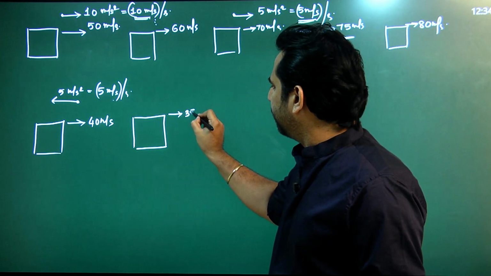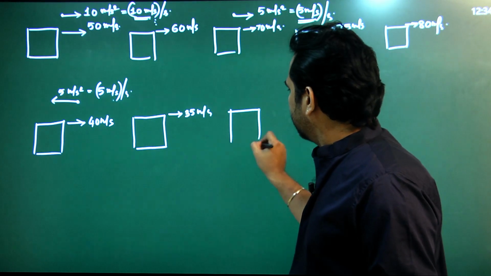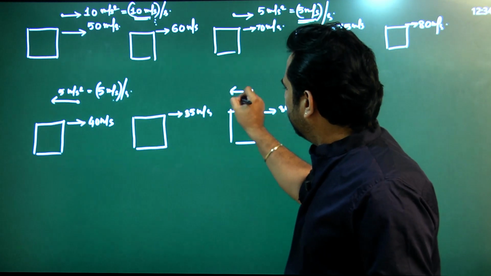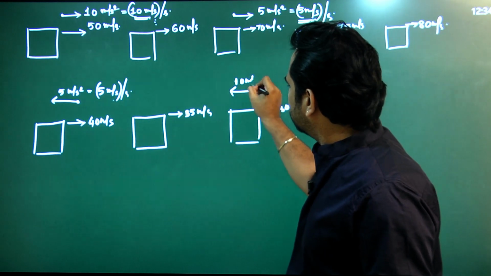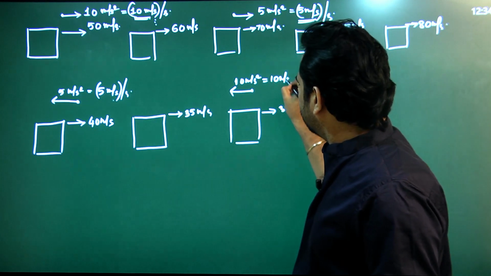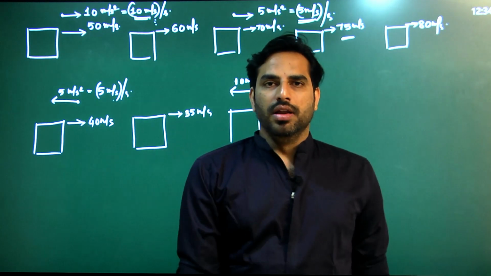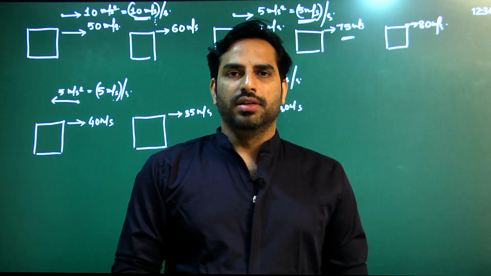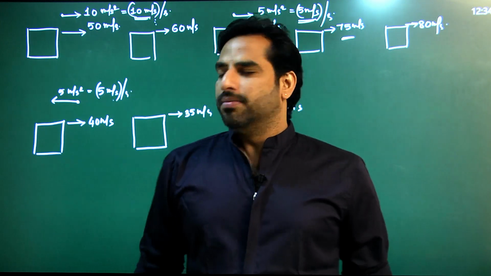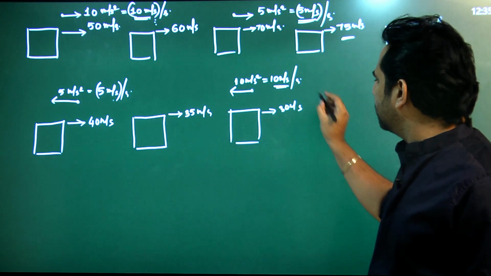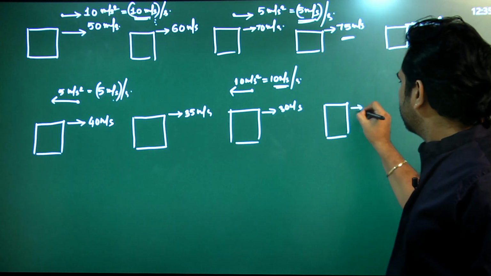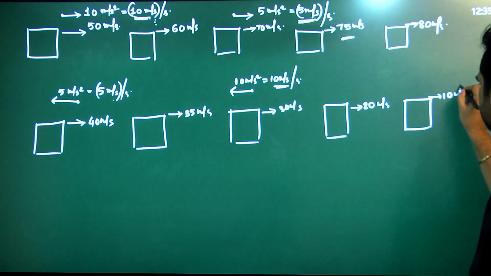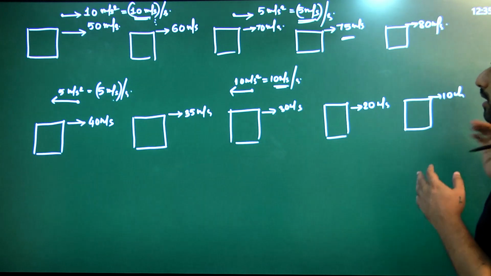So 40 becomes 35 meter per second, and after 1 second, 35 becomes 30 meter per second. At this instant, the acceleration has increased to 10 meter per second square. Now the acceleration continues to be in the direction opposite to the direction of velocity. So certainly the velocity would decrease, but now the decrease is at the rate of 10 units in 1 second. So 30 becomes 20 meter per second, and 20 becomes 10, 10 becomes 0 after 1 second. So the body is coming to stop.